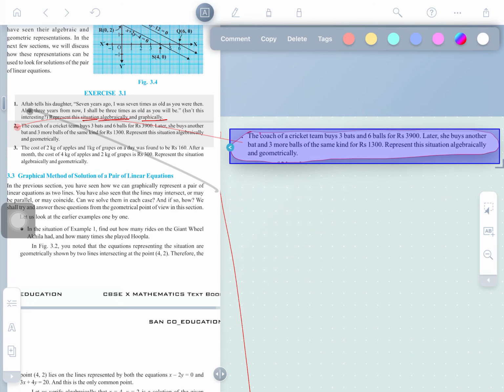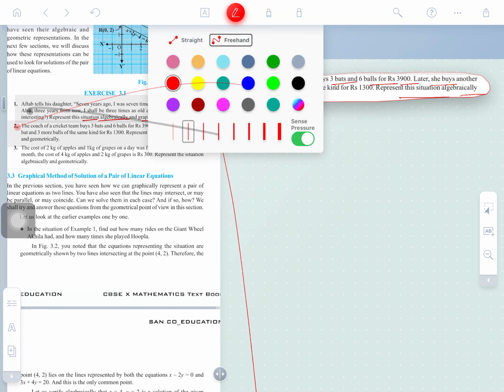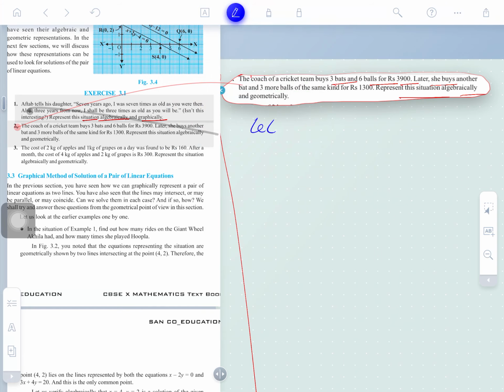What is the question here? The coach of a cricket team buys 3 bats and 6 balls for this and for this. Can you solve this one? Represent this situation graphically.